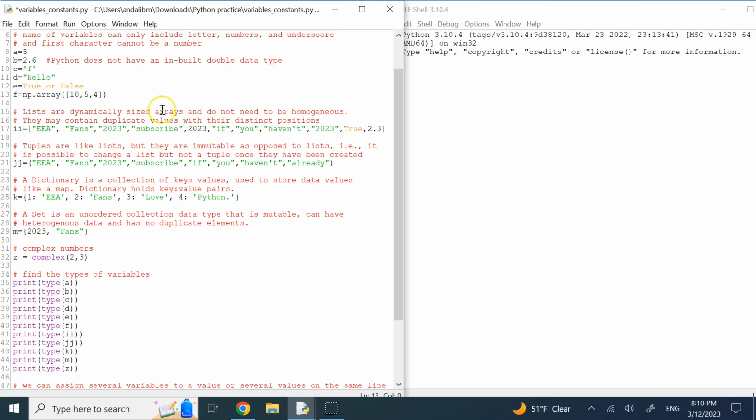The other good thing about it is if you have duplicate data, so here you see this 2023 in quotation mark and this one, they are the same thing. And if you have duplicate data, there is no problem. And just like an array, a list has index and orders. So this is your entry 0, this is your entry 1, this is your entry 2, and so on and so forth. So you create the list with brackets and separate the entries with commas.